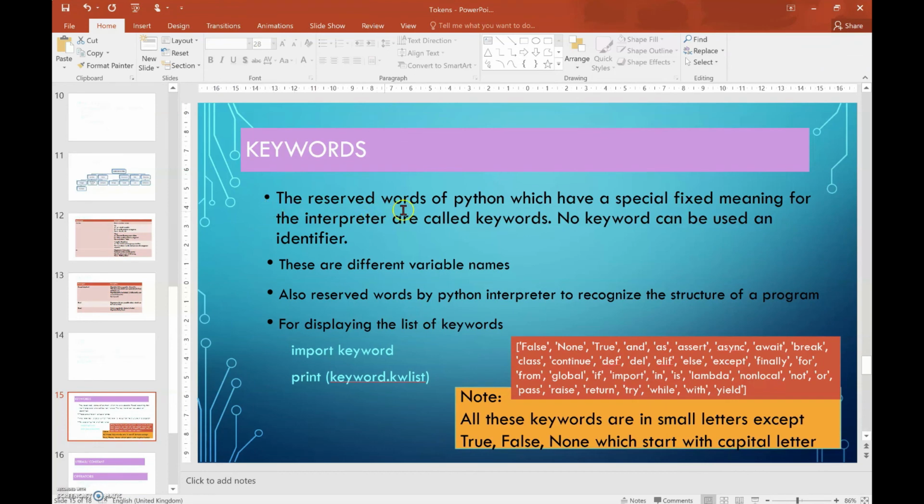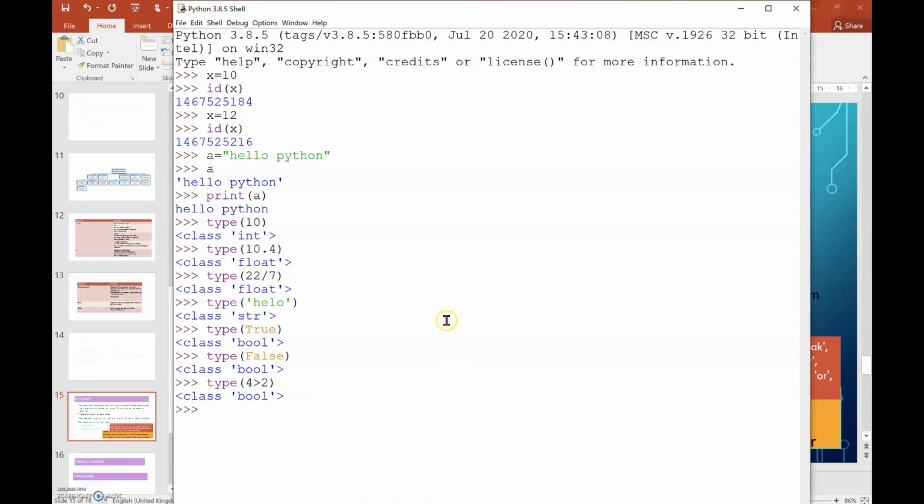Keywords. The reserved words of Python which have a special fixed meaning for the interpreter are called keywords. No keyword can be used as an identifier. These are different from variable names. They are also reserved words used by the Python interpreter to recognize the structure of a program. For displaying the list of keywords, I need to write import keyword and print keyword.kwlist. So let us see here.